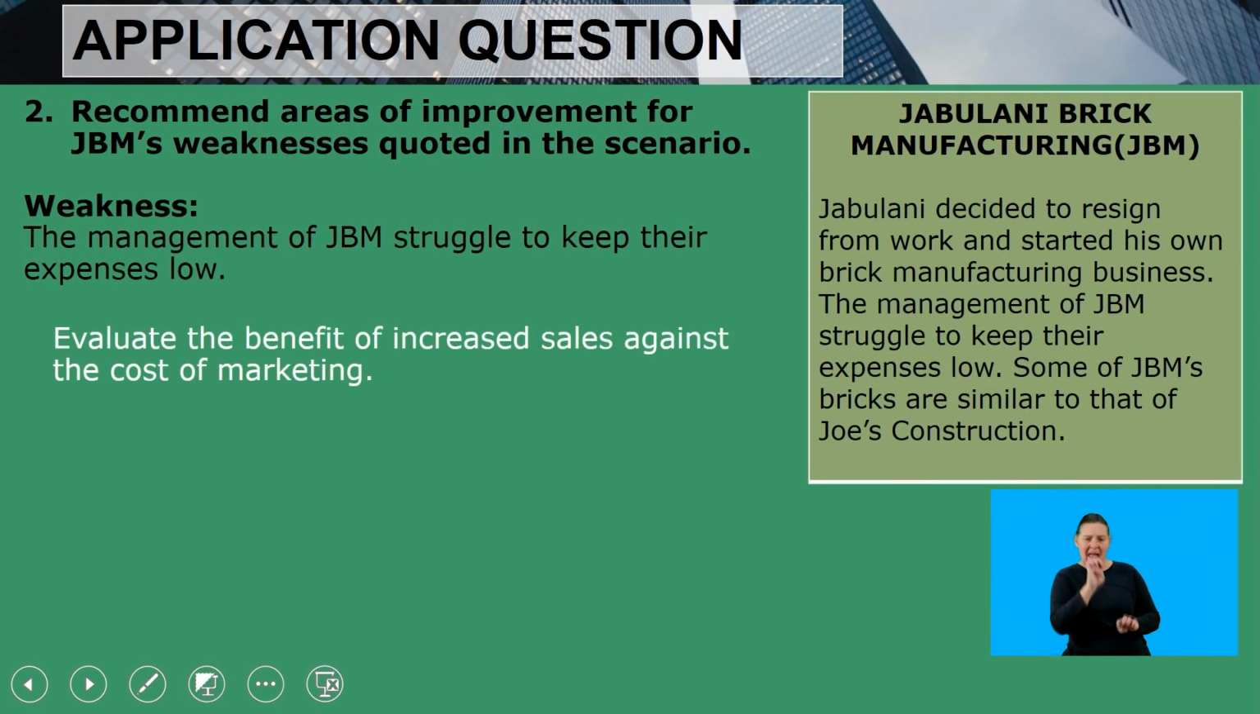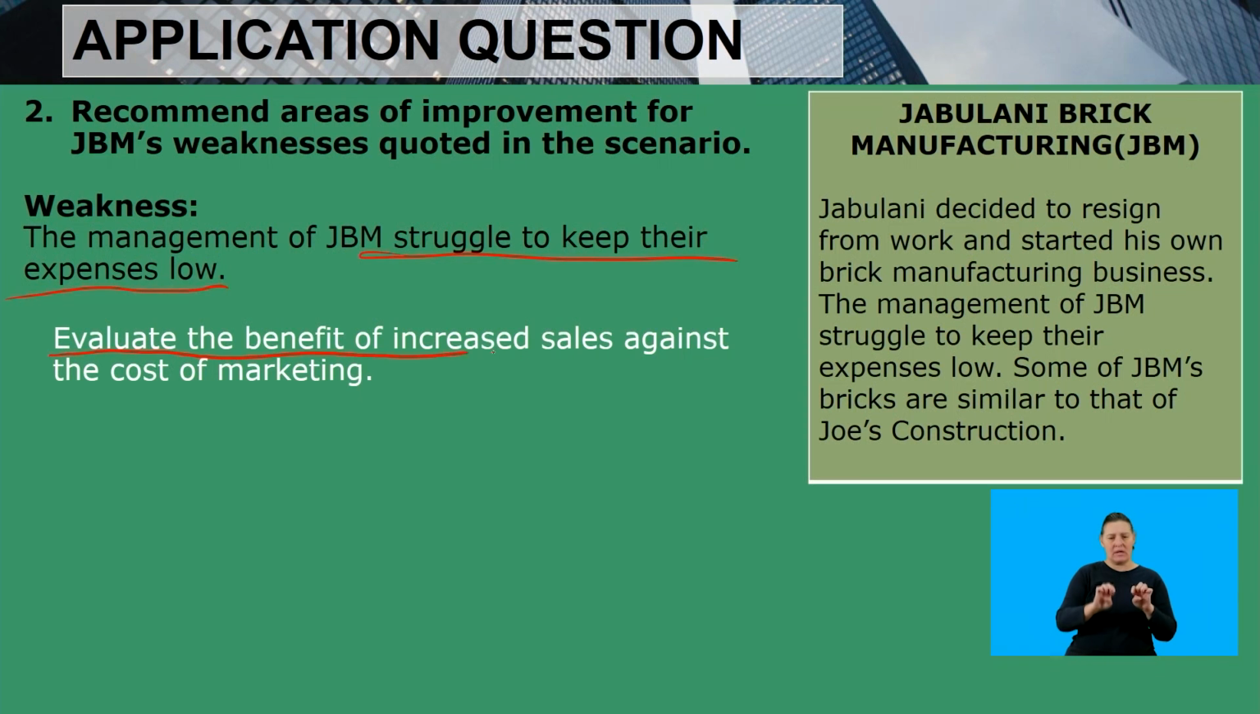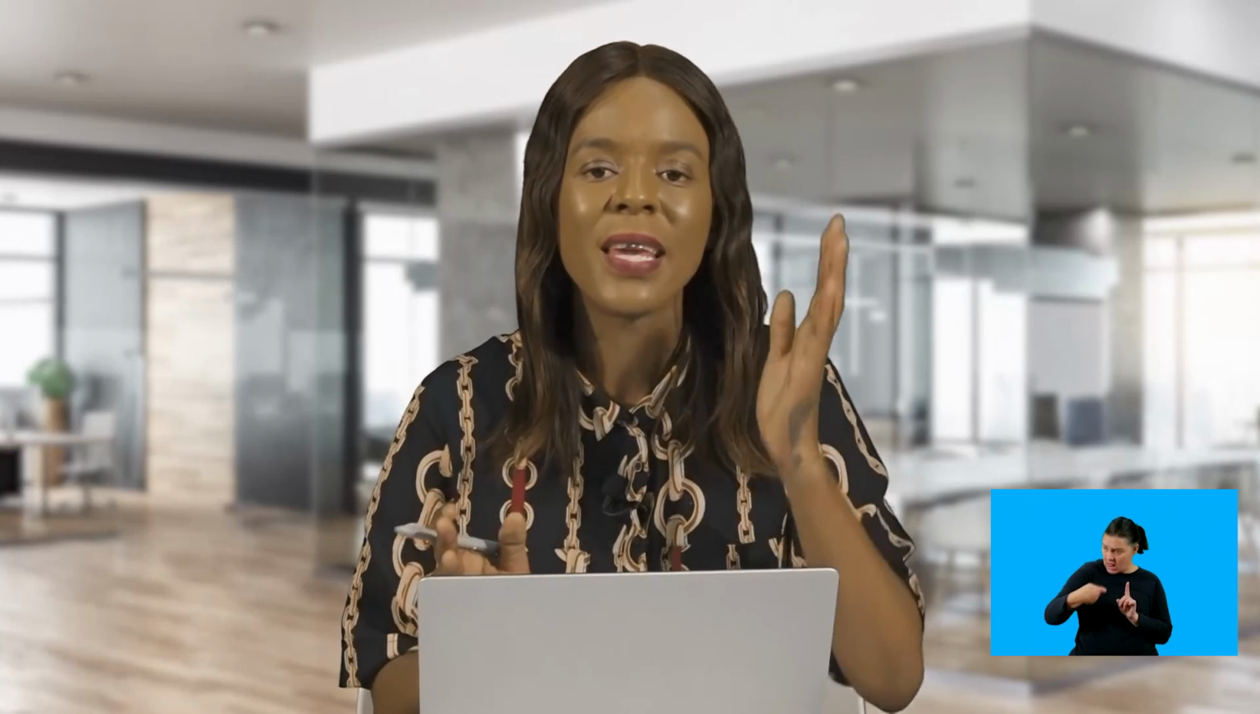So for the first weakness, the area of improvement would be evaluate the benefit of increased sales against cost of marketing. Since they are struggling to keep their expenses low, the area of improvement would be to evaluate the benefit of increased sales against the cost of marketing. So obviously Jabulani would need to go back and check how much it costs to market their products, and also check against the increased sales, whether more money is being wasted on the advertising rather than on the money that is coming inside the business.